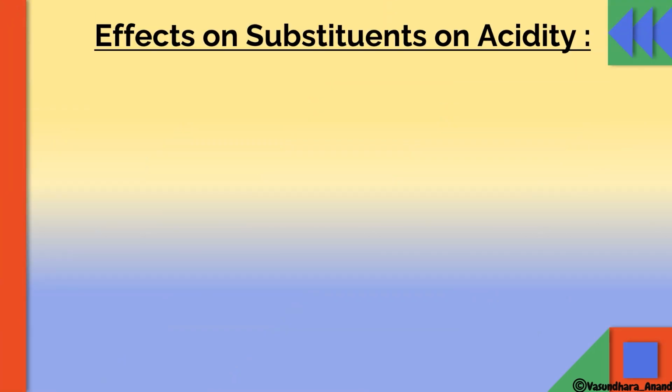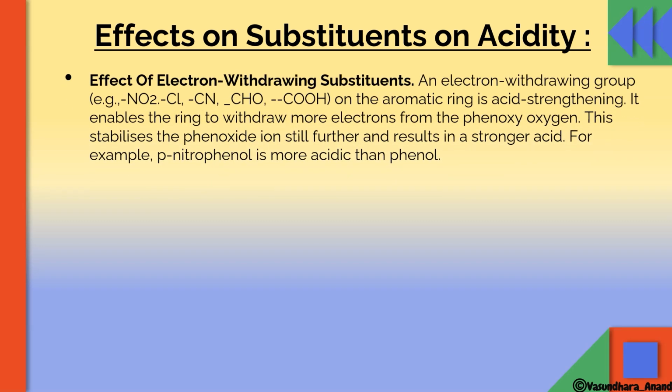Now, effect of substituents on acidity. How the acidic properties vary if the phenol is having any substituent group. Substituent groups can be of two types. One is called electron withdrawing group, that is NO2, Cl, CN, CHO, COOH, and I have explained in class 11th how to identify the electron withdrawing group. The atom of that group with which it is attached to the benzene ring should be sp2 or sp hybridized. If that atom is sp2 or sp hybridized, it will be called an electron withdrawing group. Got it? This is the short trick to learn.